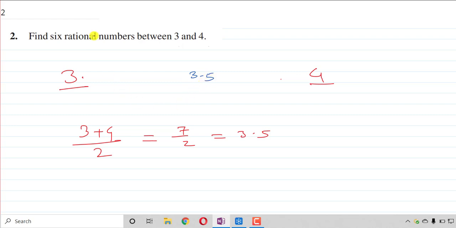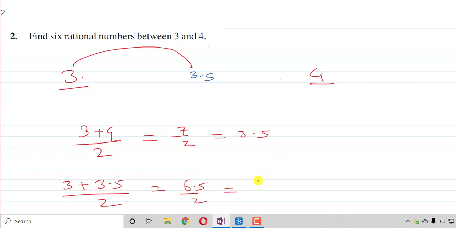Again, find the middle term of 3 and 3.5. How to find it? Add 3 plus 3.5 and divide by 2. What you will get? 6.5 upon 2. It will be 3.25. So the middle term is 3.25. Again, find the middle term between these two.